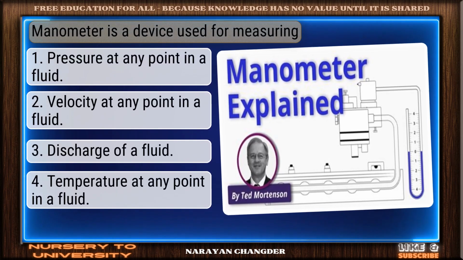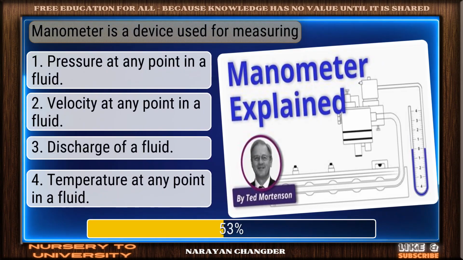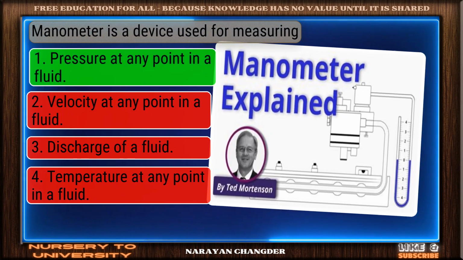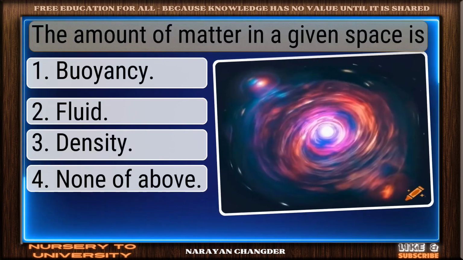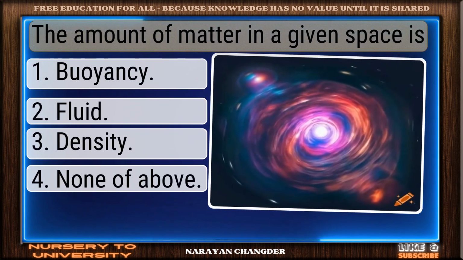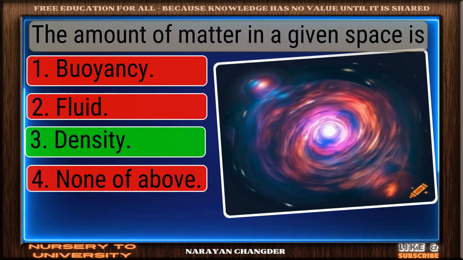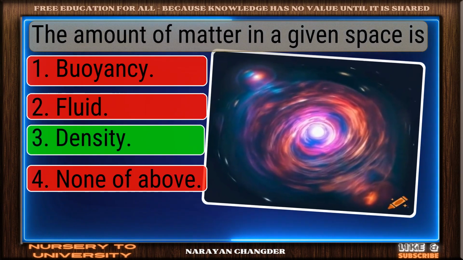Manometer is a device used for measuring. Right again. Pressure at any point in a fluid is a valid answer. The amount of matter in a given space is. Nice selection. Density is the correct and valid answer.